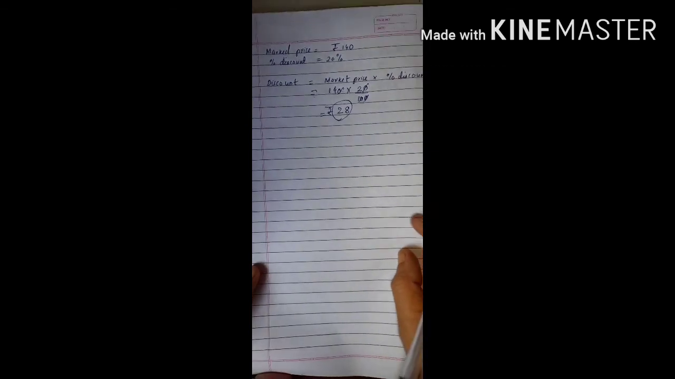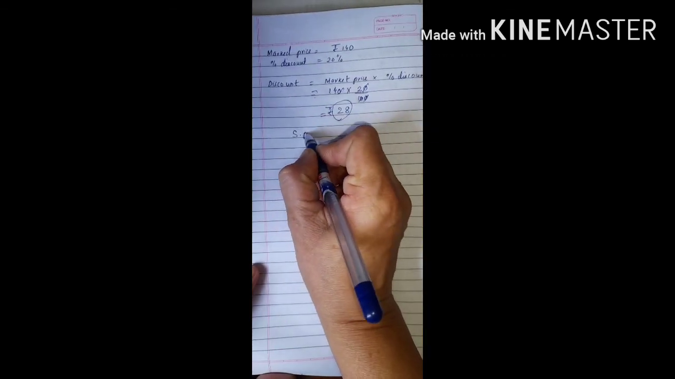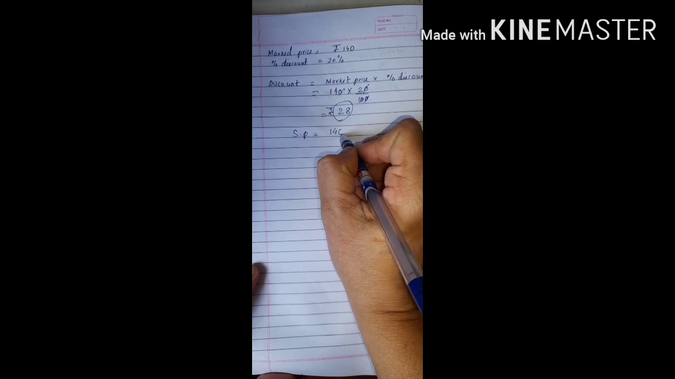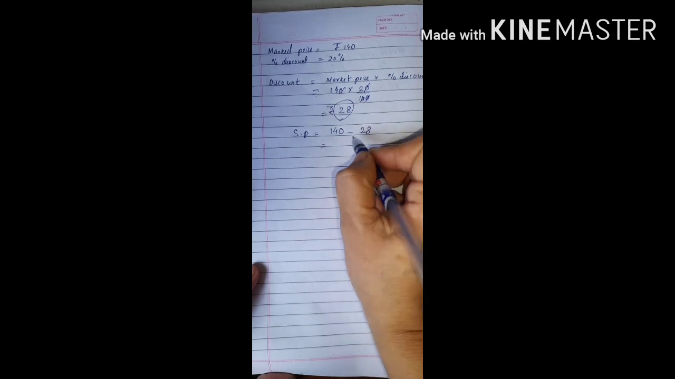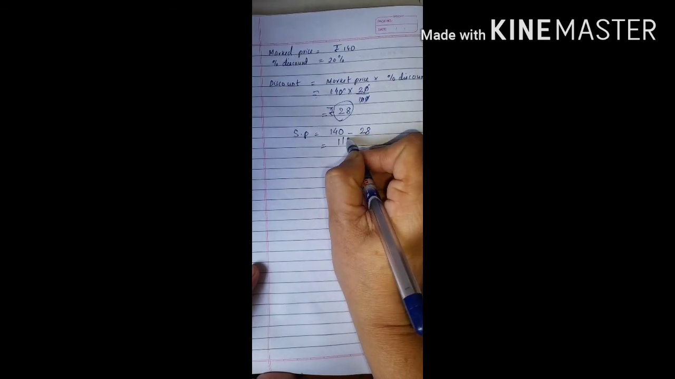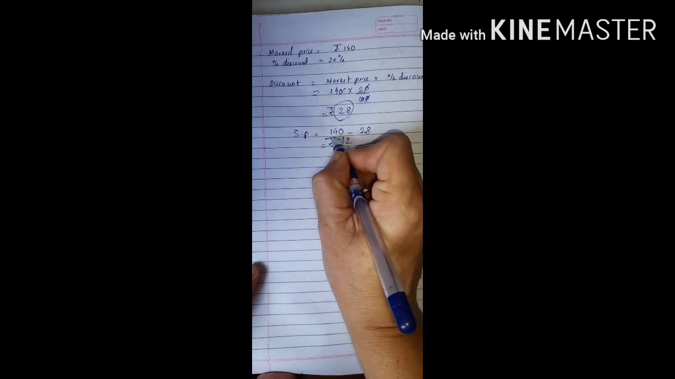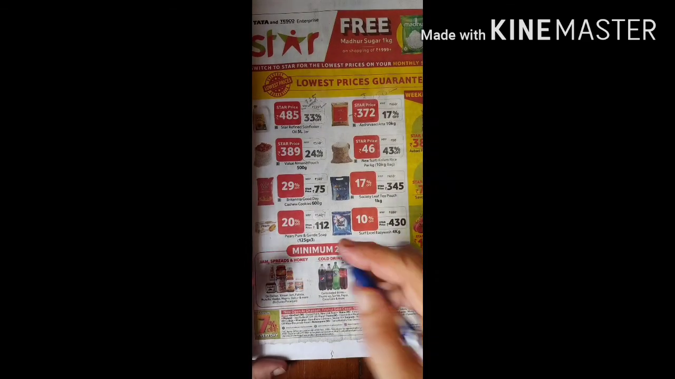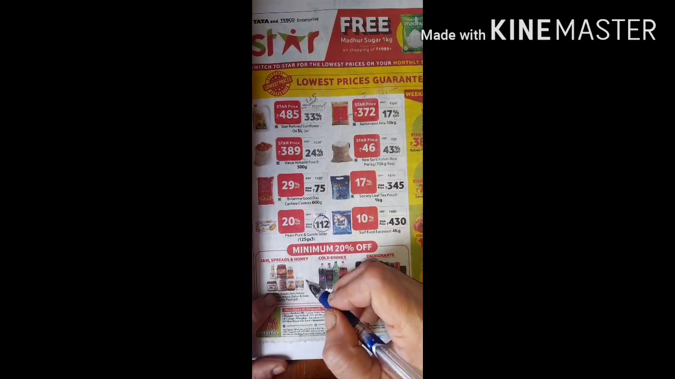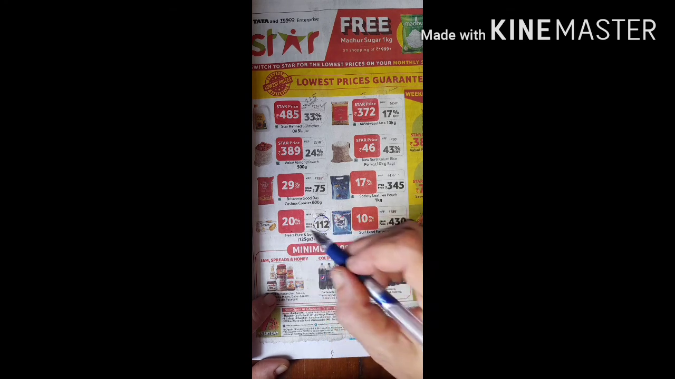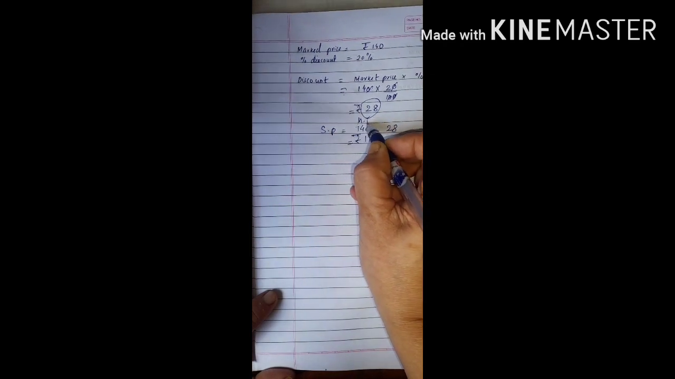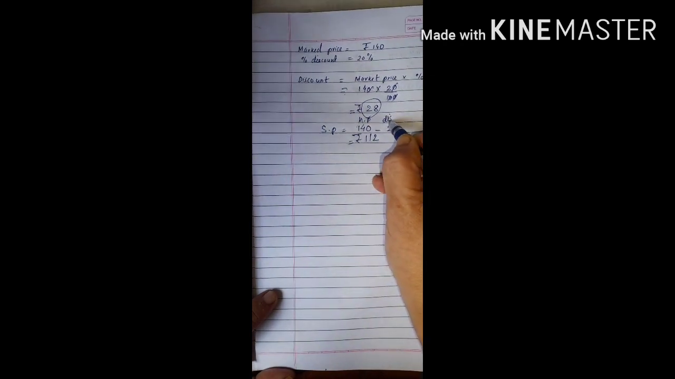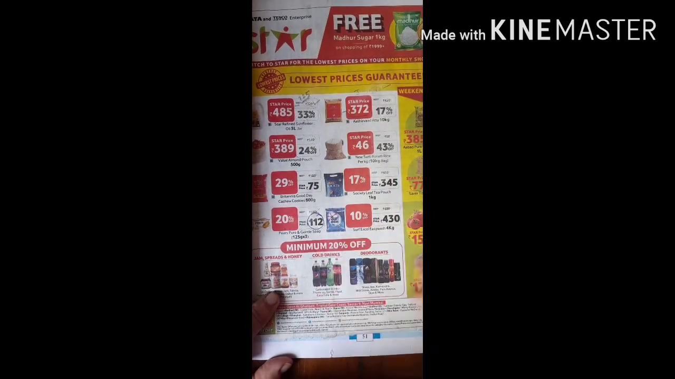So how will I get the selling price? My marked price was rupees 140. I have got a discount of rupees 28. So 140 minus 28 is rupees 112. That means he sold the product at rupees 112. So how do we calculate selling price? Selling price is marked price minus discount. Whatever discount you get, children. I hope you have understood how to calculate the selling price.